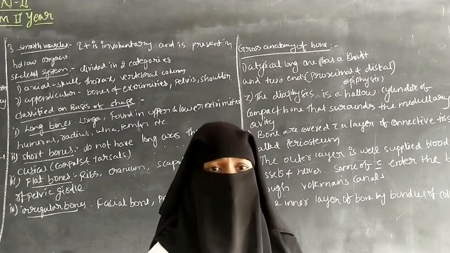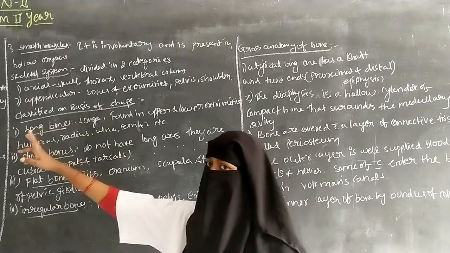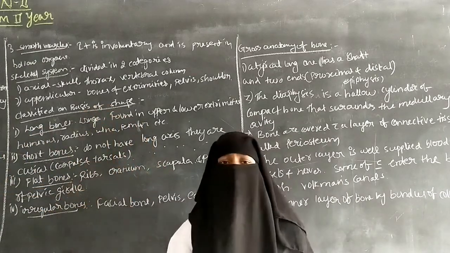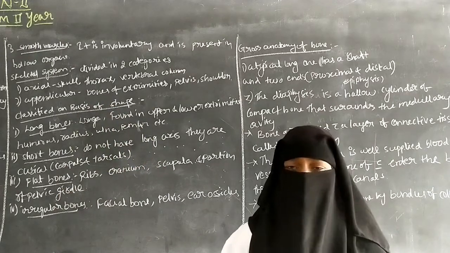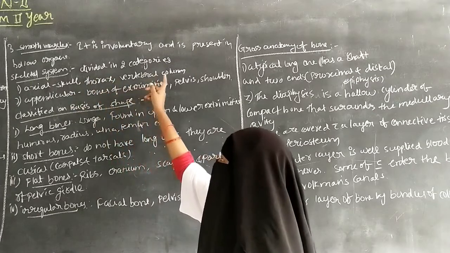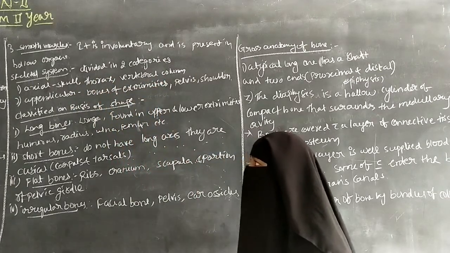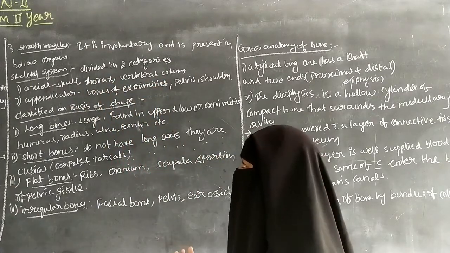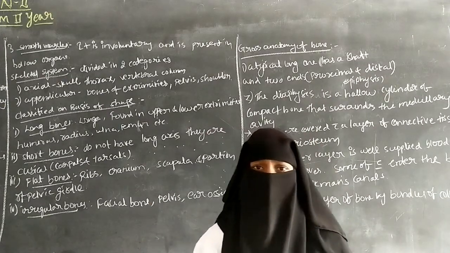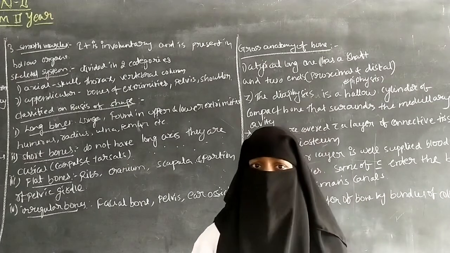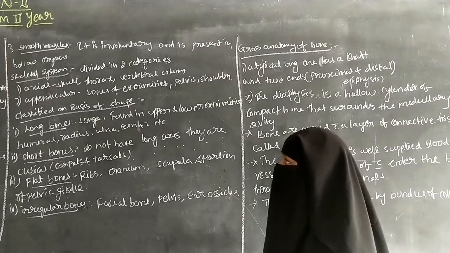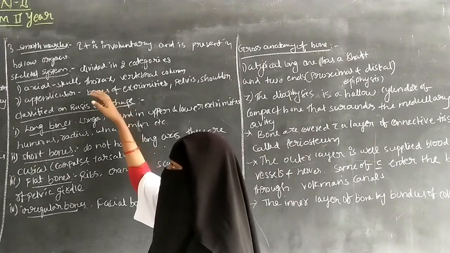So the skeletal system includes two categories. The first one is axial and the next one is appendicular. Axial is located at the center of the body, and the axial skeletal system consists of the skull, the thorax and the vertebral column. The next one is appendicular, which consists of the bones of the extremities, the pelvis and the shoulder. It is related to the limbs and includes the upper and lower extremities, the pelvis and the shoulder. So that is about the skeletal system.